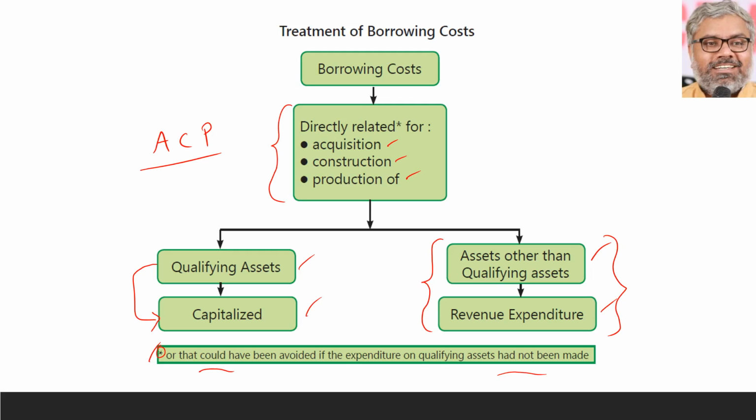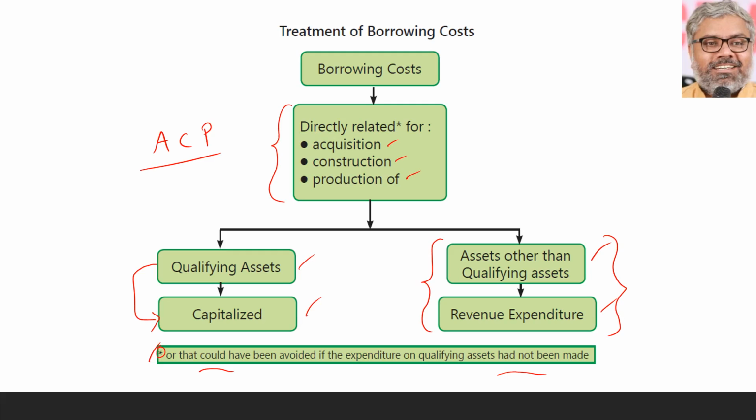Because without such expenditure on the qualifying assets, there would not have been a requirement of borrowing and there would not have been borrowing costs. So the borrowing costs are definitely related to acquisition, construction or production of a qualifying asset if they could have been avoided if the qualifying asset itself was not purchased or constructed or acquired.